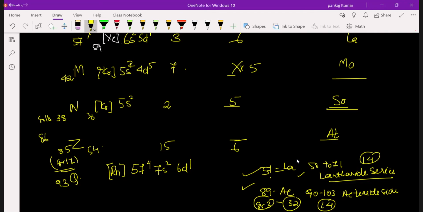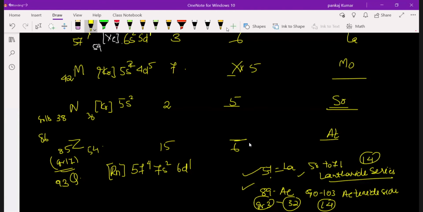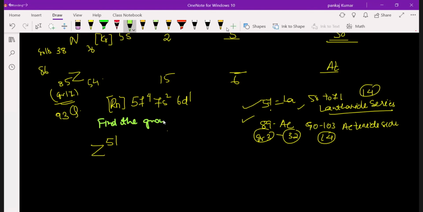It's clear now? Sir, it's clear, sir, but next class, can you give a little more sums, sir, so that I can get more confident? Okay, I will give you how to identify a group number. Suppose I will give you some element. Sir, can you give homework? Sir, don't give homework, sir. Only you find the group number. Okay, find the group number of the following elements. Sir, group number means you want the vertical column number, sir. Yes, can you write it down, sir?